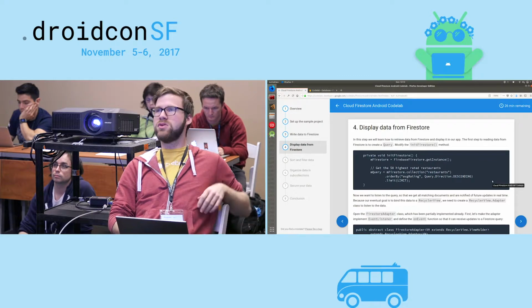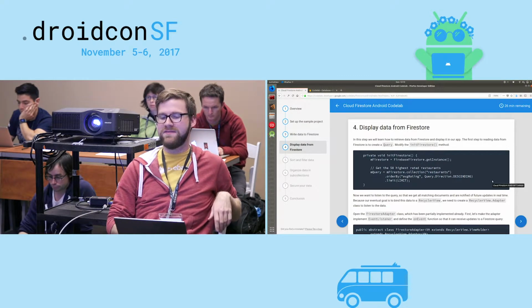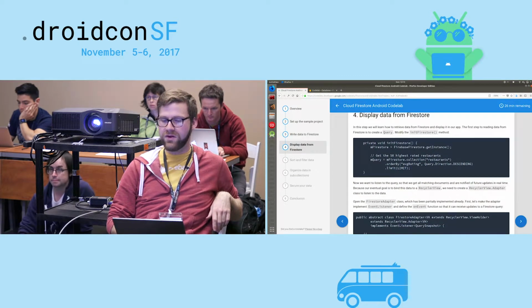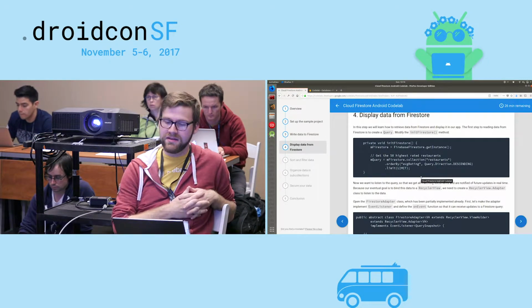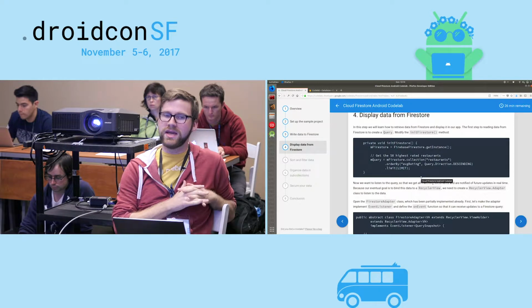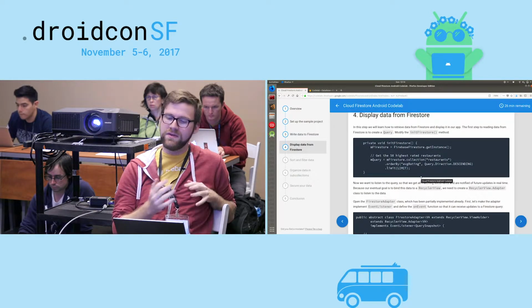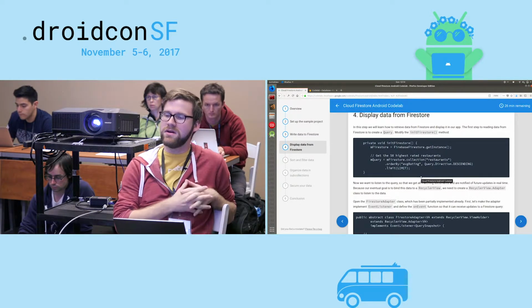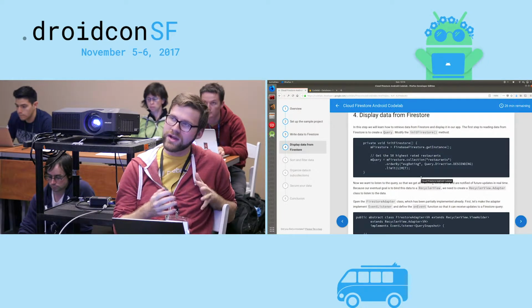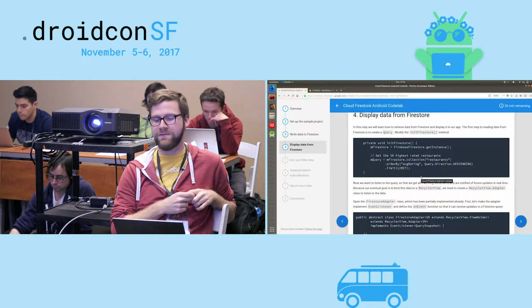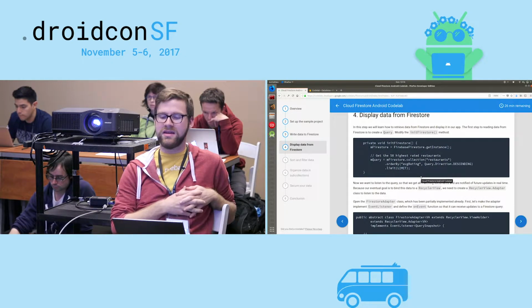Next up, we need to actually pull this information back out of Cloud Firestore. We'll head back over to our init Firestore method, and we'll expand on that a little bit. And we'll dive into the new querying abilities of Cloud Firestore. Again, if you've ever looked at Realtime Database, you may be familiar with how limited the querying is. There's not that many options for ordering. There's not that many options for really slicing the data you have.